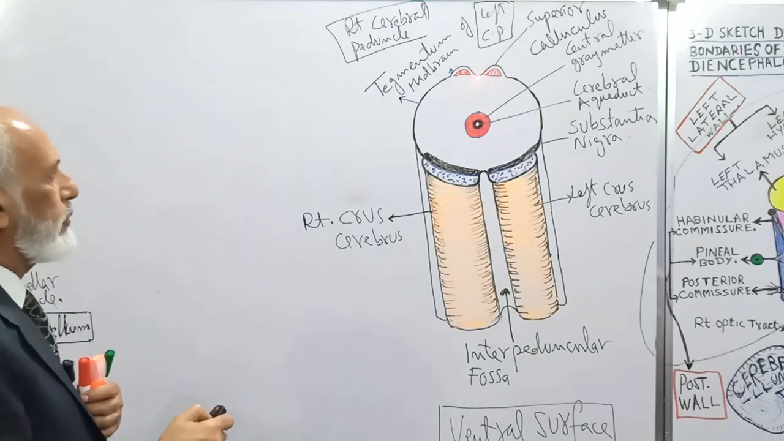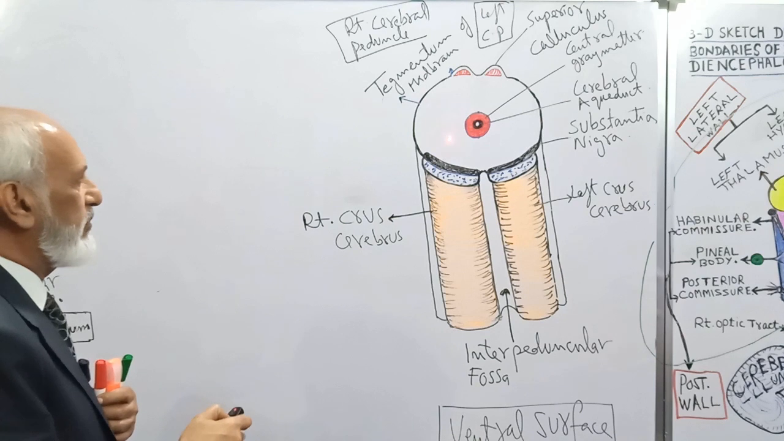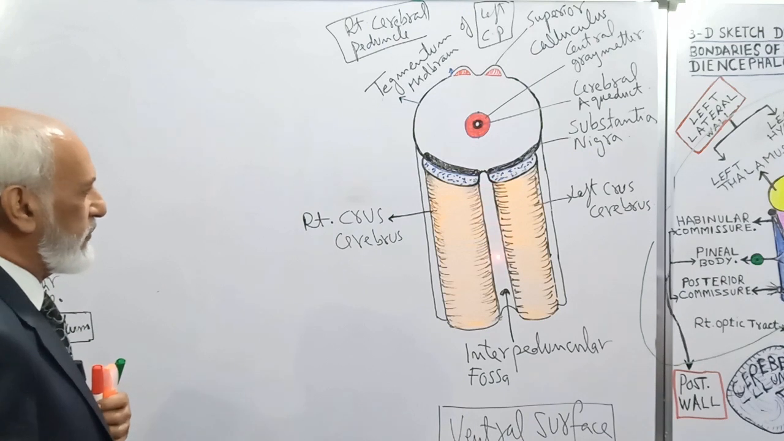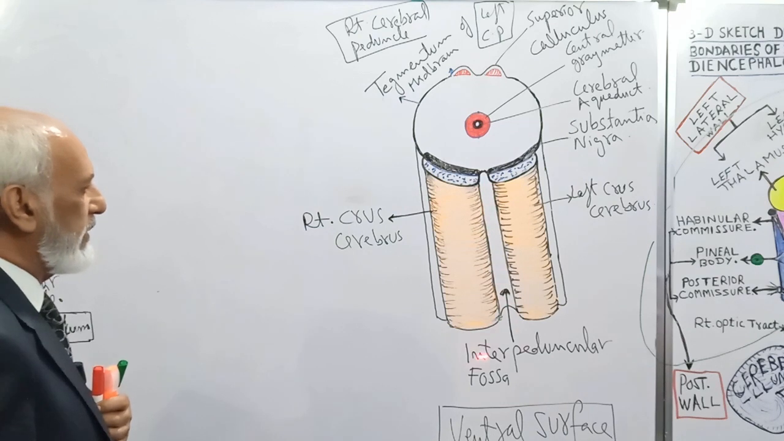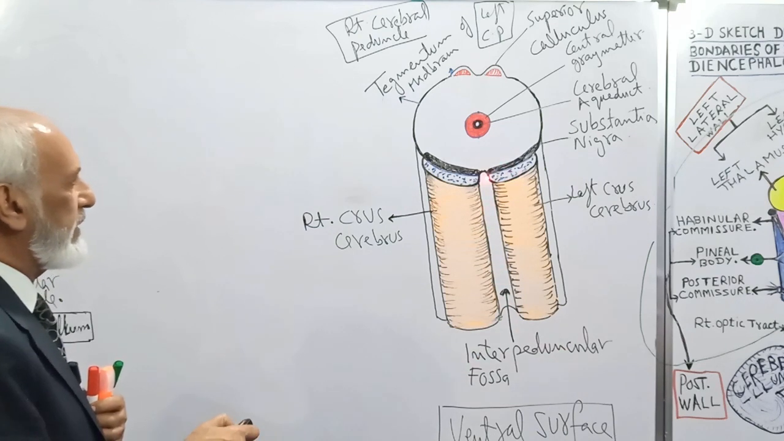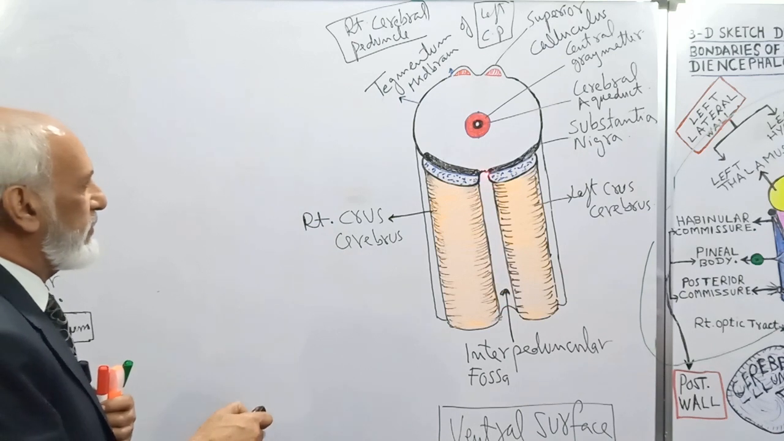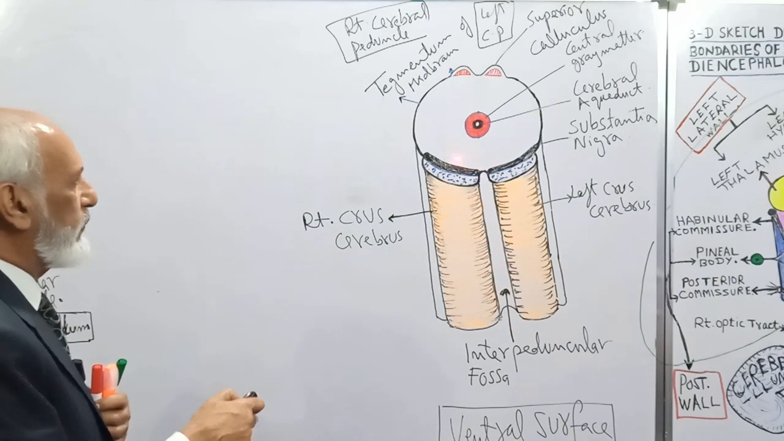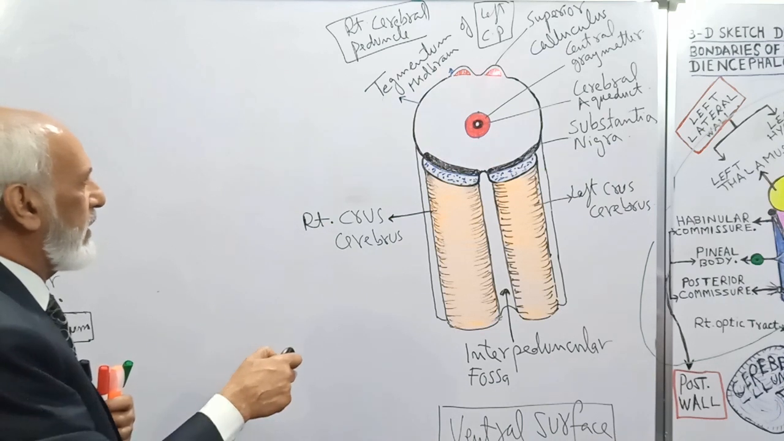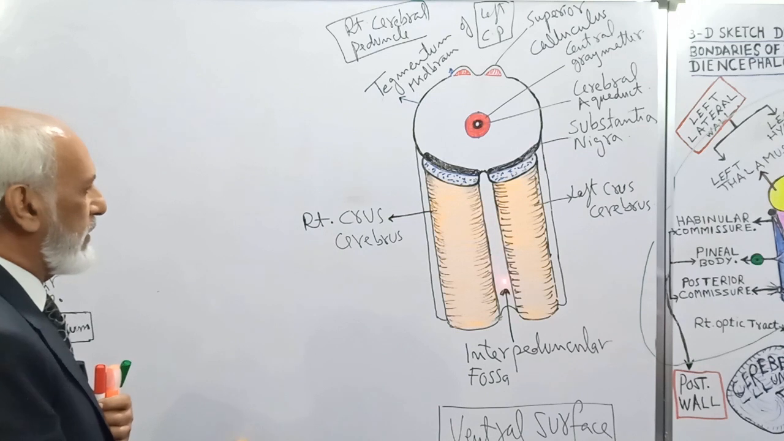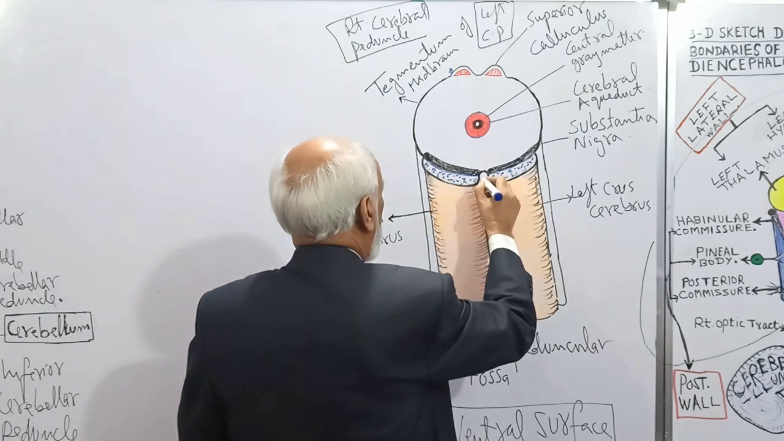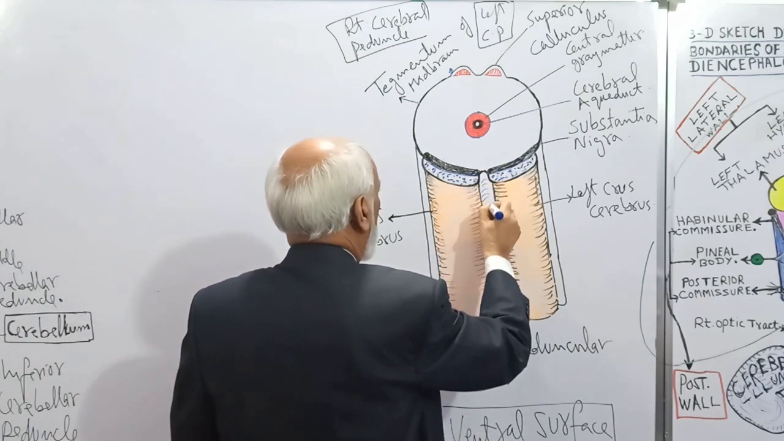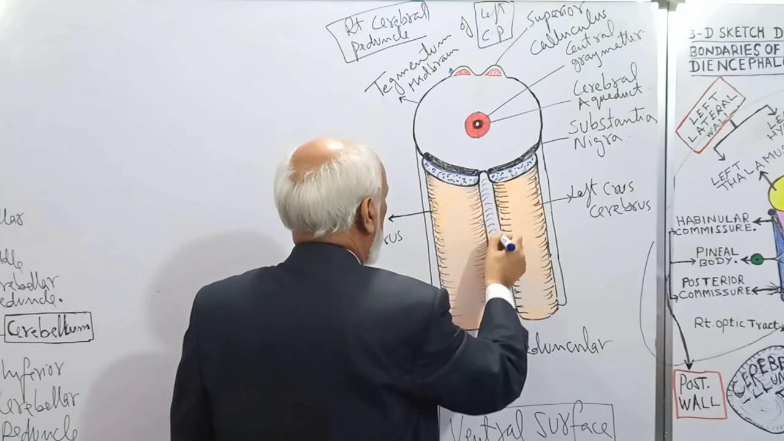Now, I told you that each half of the midbrain is called cerebral peduncle, right cerebral peduncle and left. And this fossa is between two crura, but it is not known as the intercrural fossa. It is known as the interpeduncular fossa because it is in the midline, midway between the right cerebral peduncle and the left cerebral peduncle. So this is the interpeduncular fossa, a vertical, deeply seated fossa. This is the floor of this fossa.